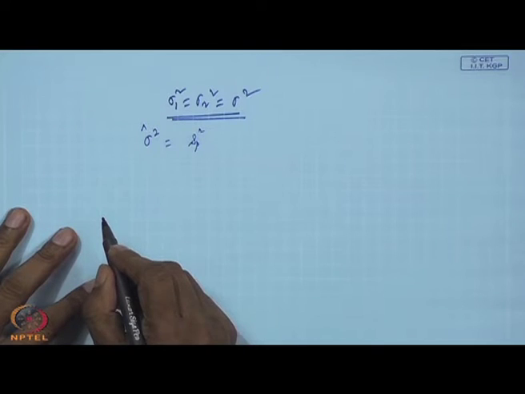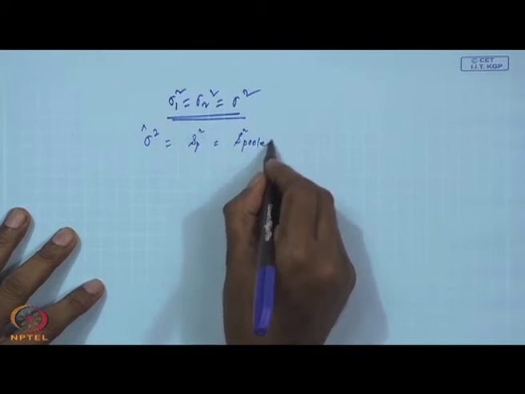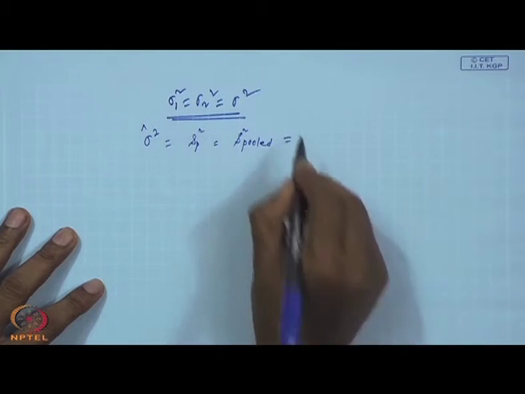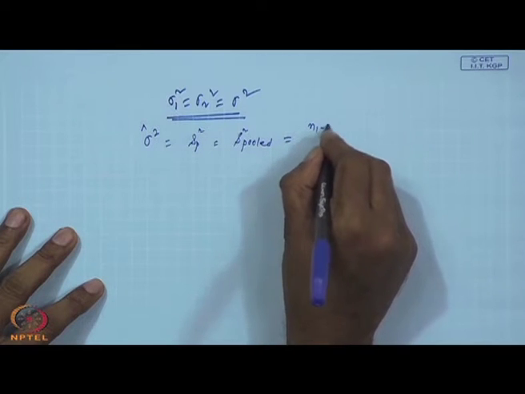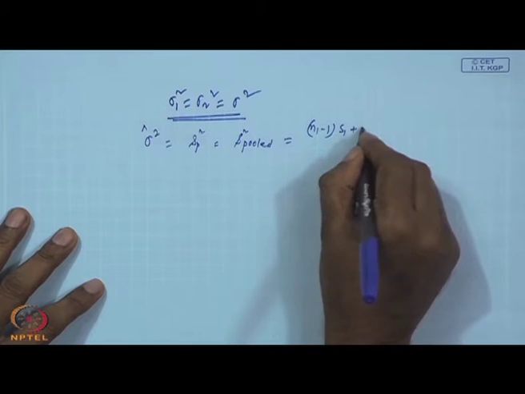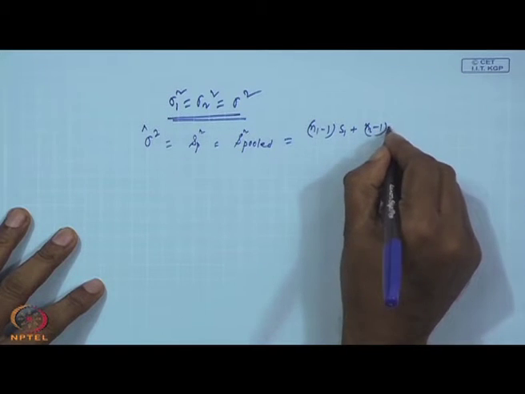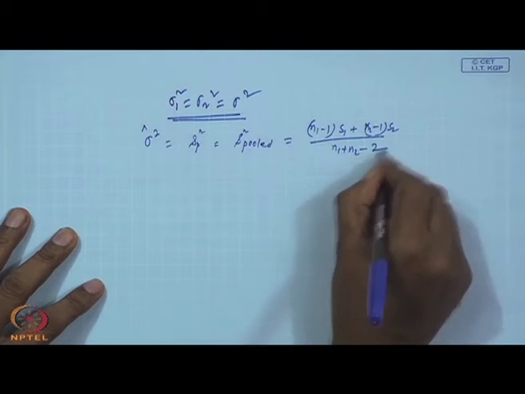Can you remember that we say S square pooled? I think you can remember there we have used (N1 minus 1) S1 plus (N2 minus 1) S2 by N1 plus N2 minus 2.